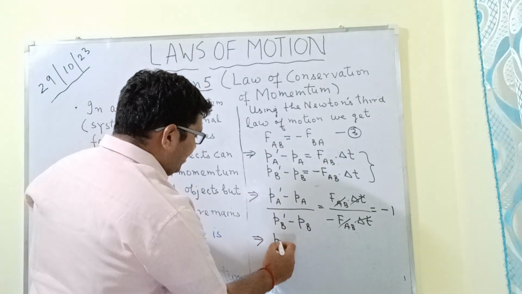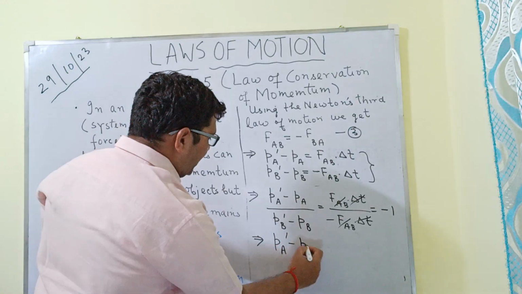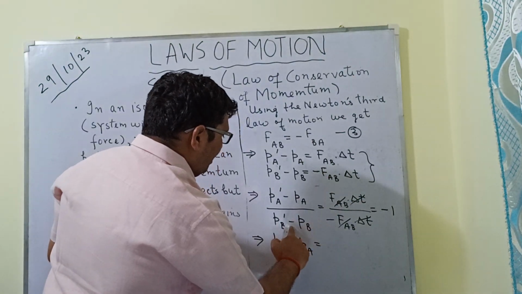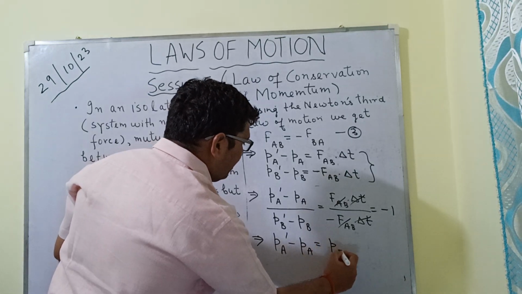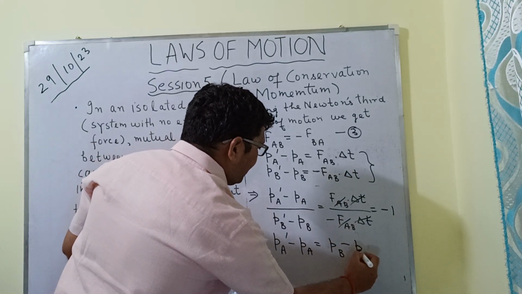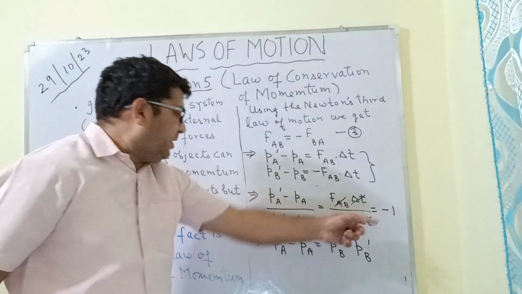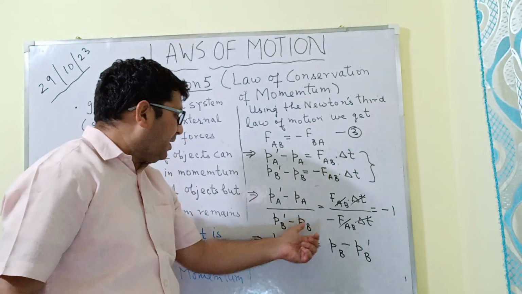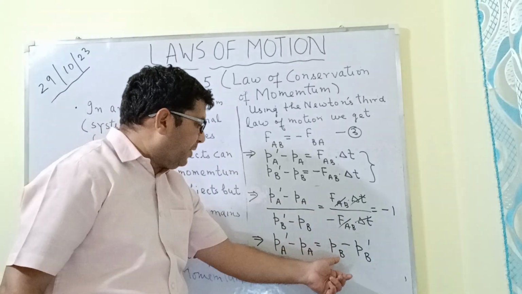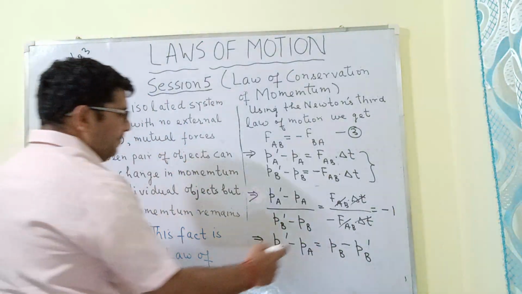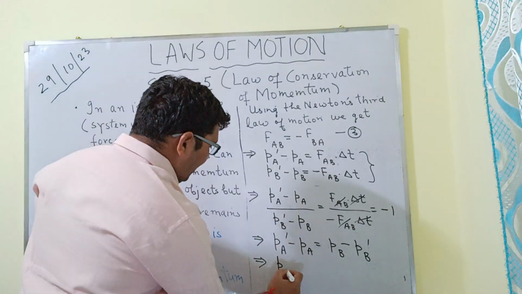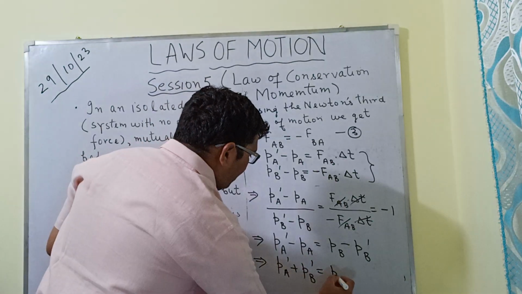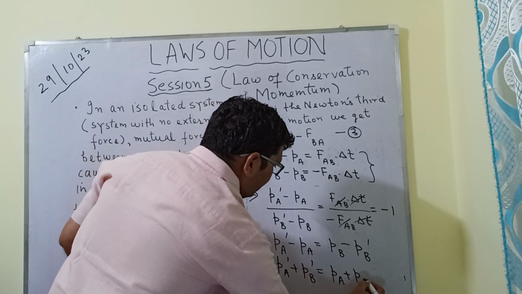So what we can write now is that PA dash minus PA will be equal to, ये आपका -1 यहाँ पे आ गया, so it will be equal to minus PB minus PB dash. ठीक है, -1 इंटू ये जब से मल्टीप्लाई करेंगे so I will get minus PB dash, and minus minus ये प्लस हो जाएगा, so finally I will be getting PB minus PB dash.